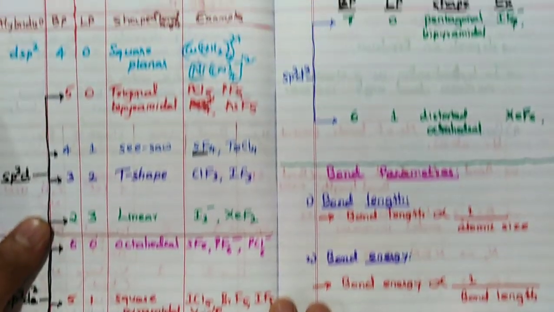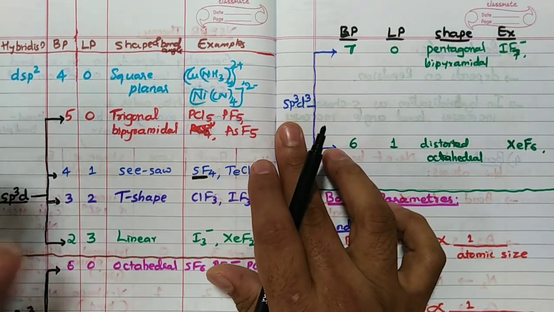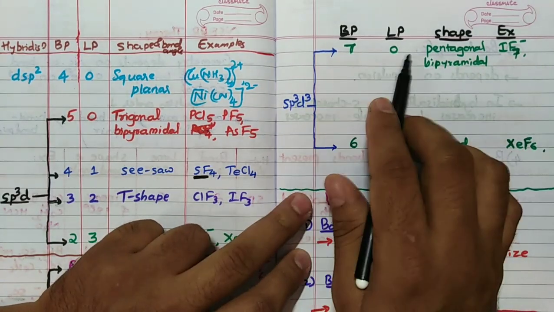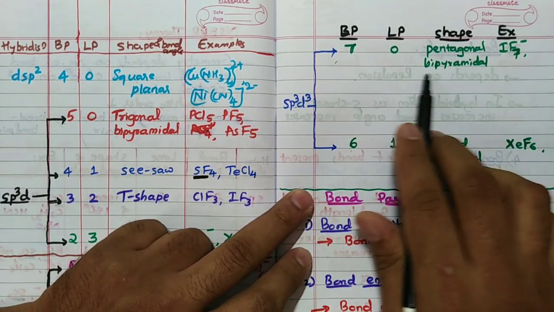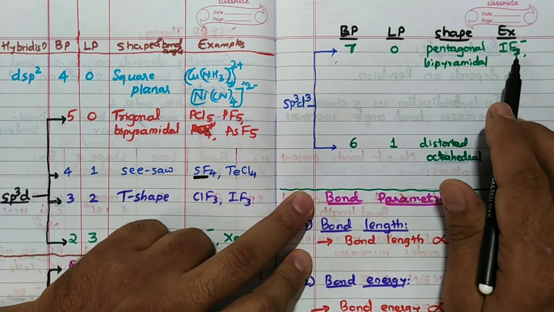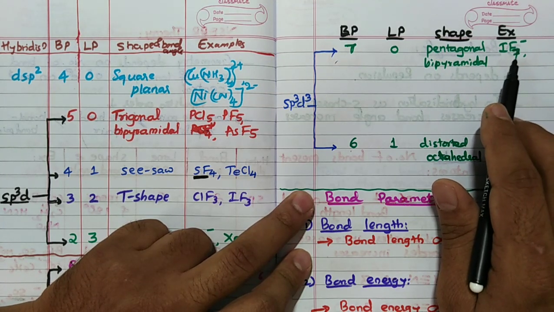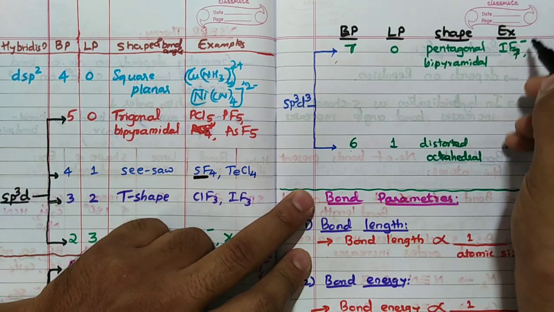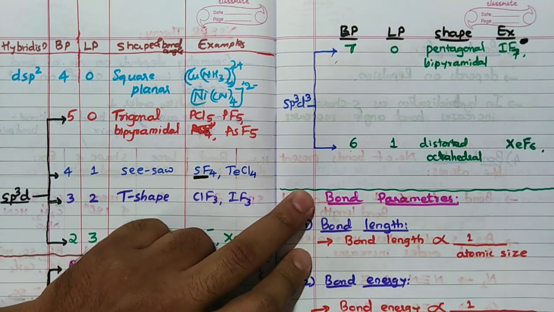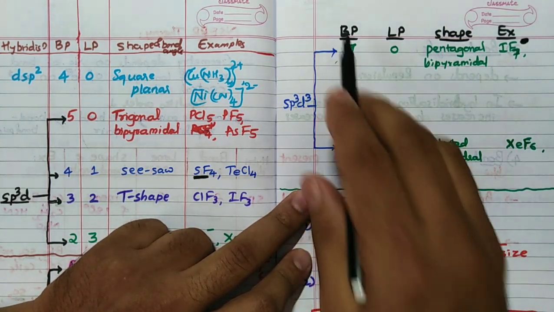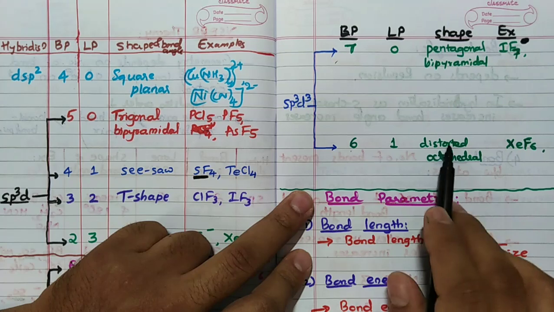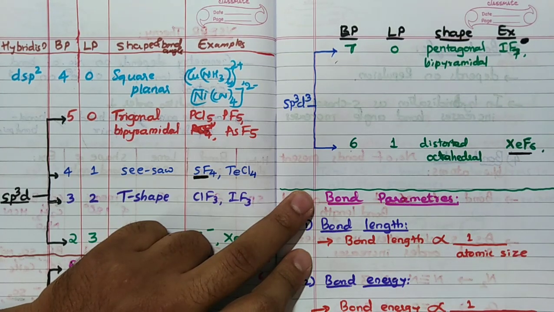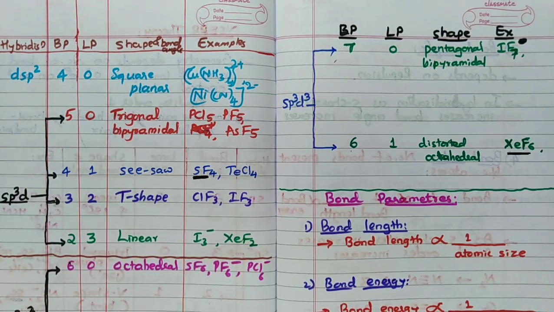So, finally, sp3d3. sp3d3 has only 2 options: one is 7-0, the other 6-1. 7-0 is pentagonal bipyramidal, the standard structure, and IF7 is the best example. Remember, it is not minus, only IF7 is the best example. Then bond pair 6, lone pair 1, 6-1: distorted octahedral, XeF6 is the best example for this. That is sp3d3. So once again you go through this. Very, very important, remember this point.